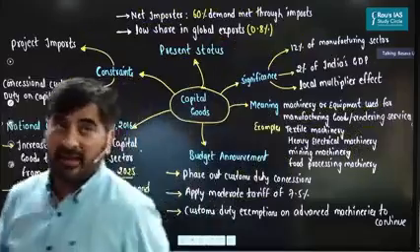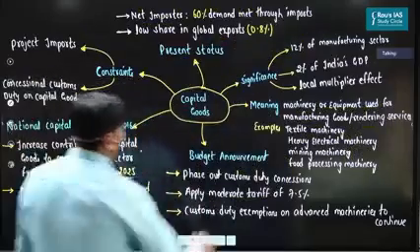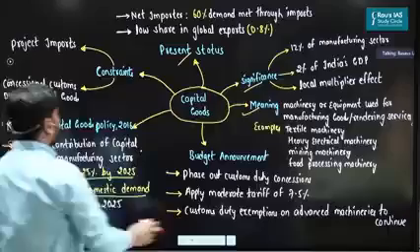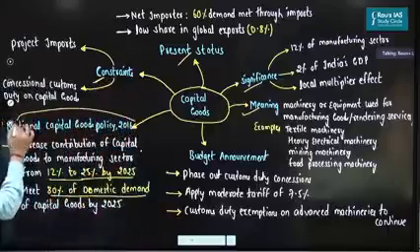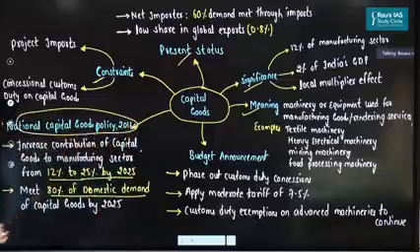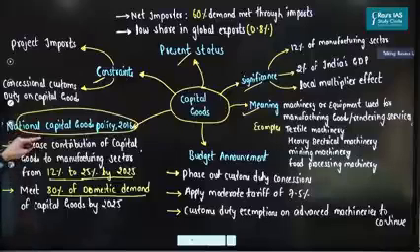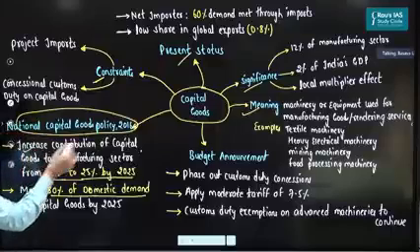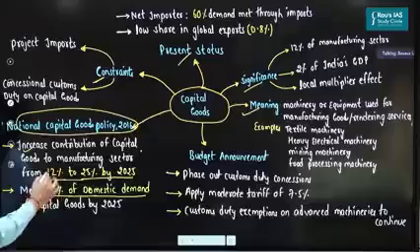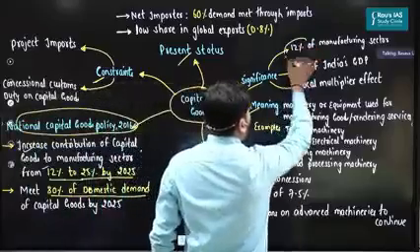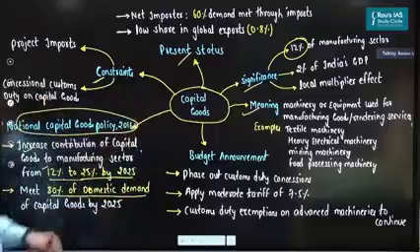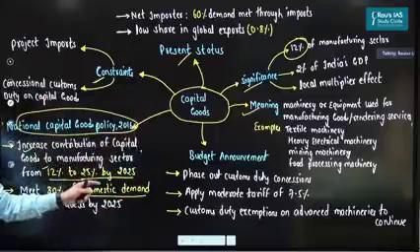So what the government has done here, you can see, I've discussed this, meaning, significance, present status, discuss the constraints. So government has come up with this National Capital Goods Policy 2016. So please have a look here. The main objective of National Capital Goods Policy, which is important from the perspective of prelims, is first and foremost to increase the contribution of capital goods to the manufacturing sector from present 12% to 25%. As I said, presently capital goods account for how much? 12%. So from 12%, we are wanting to increase it to 25%.